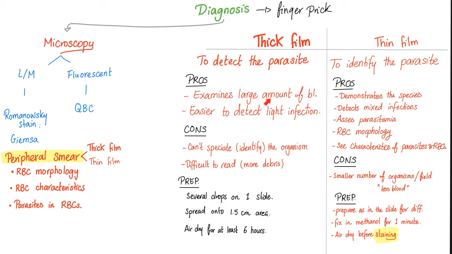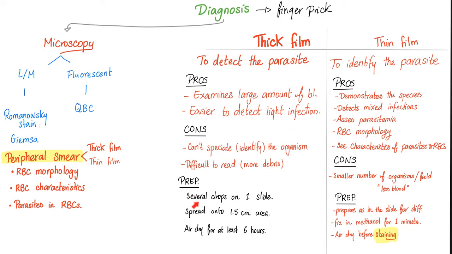Okay, pros. Examine large amount of blood. That's why we call it thick. Easier to detect light infection because it's thick. When you use a large amount of blood, it's easy to detect small infections. Cons, the disadvantages. It cannot speciate or identify the organism. It cannot say if this is malaria or babesia, and it cannot say if this is Plasmodium falciparum or vivax or ovale or malariae. It's thick, that's why it's difficult to read. There is more debris when it's thick.